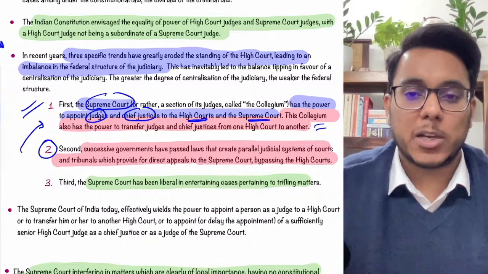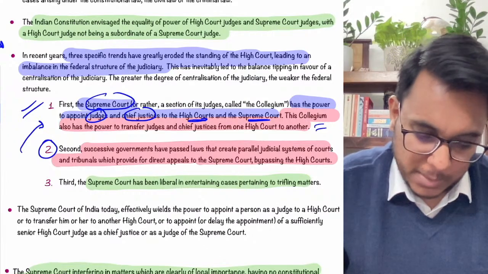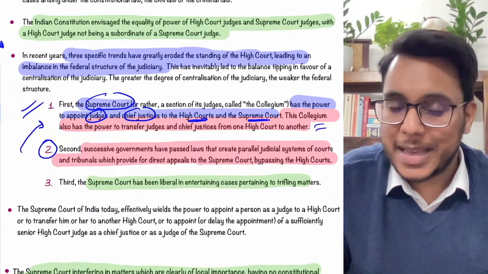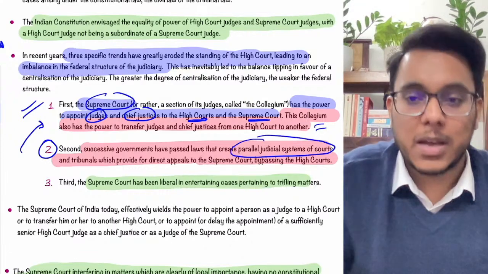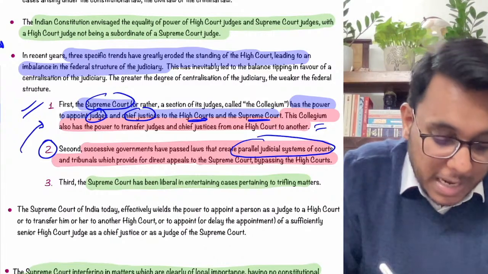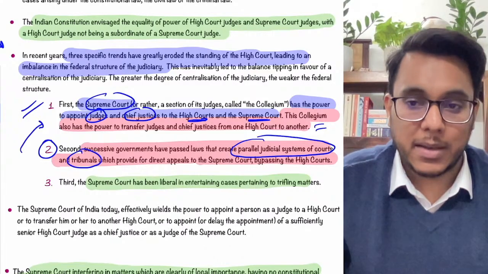Then comes the second issue. The second issue is this, guys: in the past few years the government has created a parallel judicial system. Now what is this parallel judicial system? A large number of tribunals have been made.